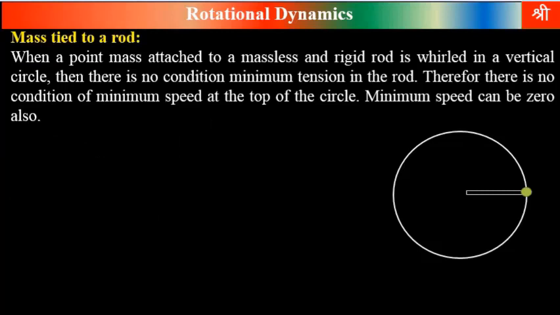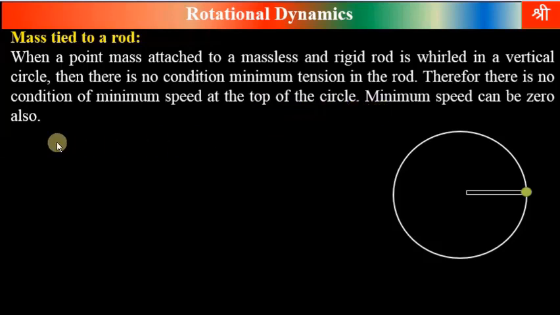Now, instead of string, if we take a rod, a point mass attached to a massless and rigid rod, the rod should be massless and rigid. That means the rod is weightless. If it is whirled in a vertical circle, then there is no condition of minimum tension in the rod. There cannot be tension in the rod just like there is a tension in the string. Therefore, there is no condition of minimum speed at the top of the circle. Minimum speed can be 0.